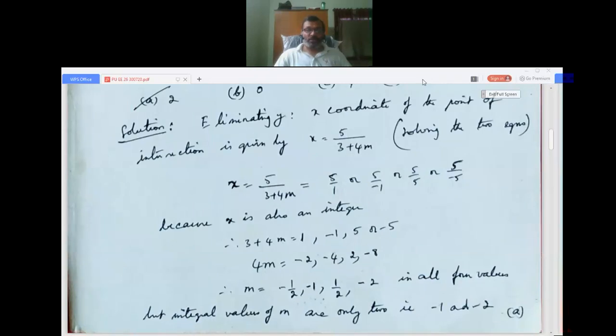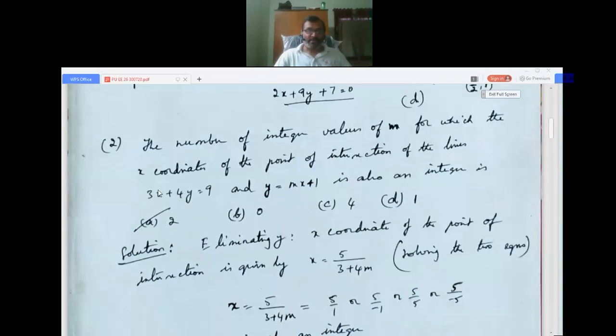First we take the two lines here: 3x + 4y = 9 and y = mx + 1. I eliminate y, which means I have to remove y. The best method is, in place of y, substitute y = mx + 1 and simplify. That is, solving the two equations is very simple. I am trying to eliminate y.